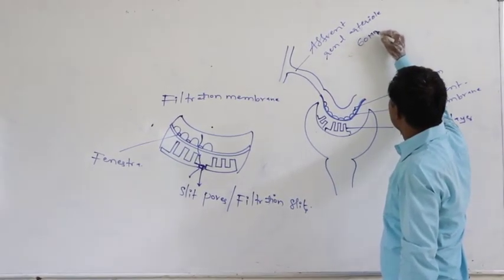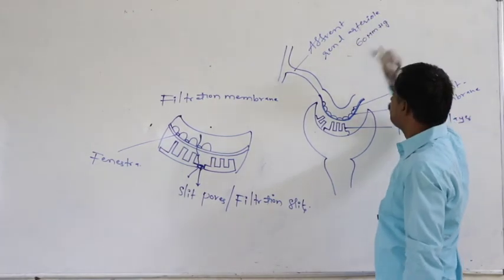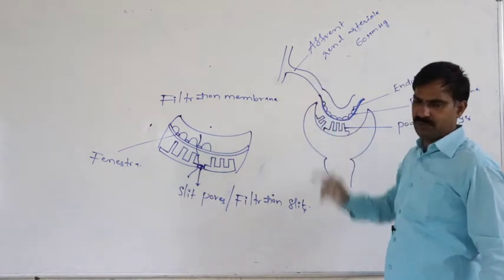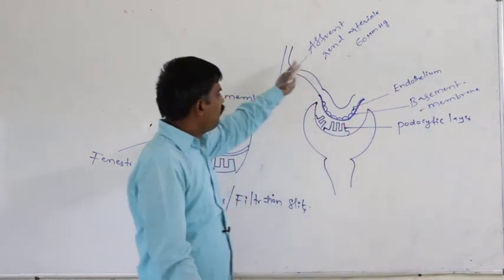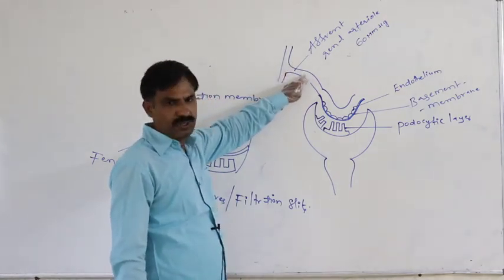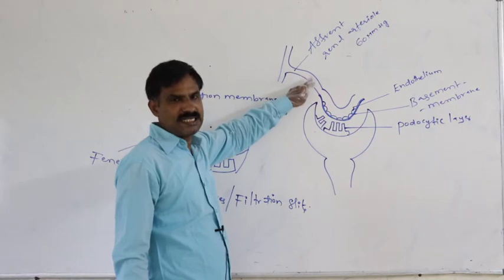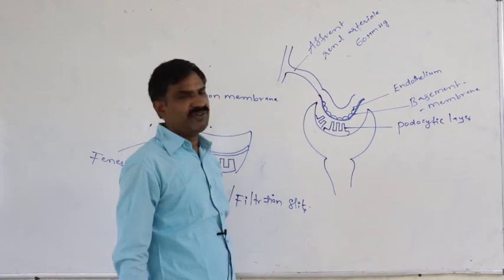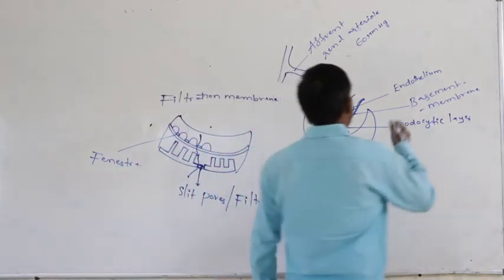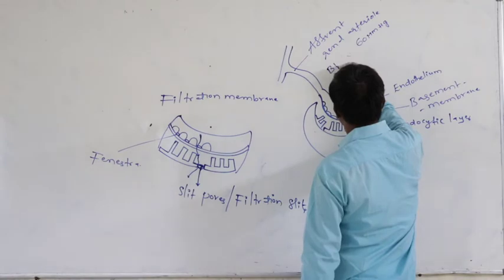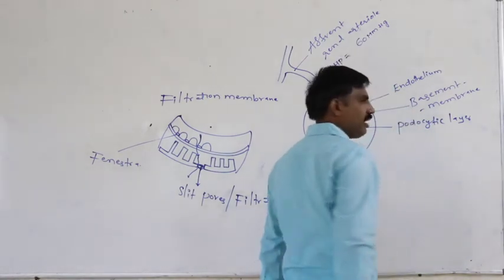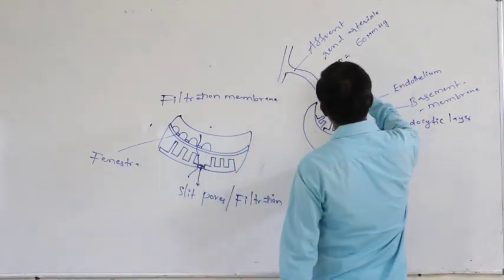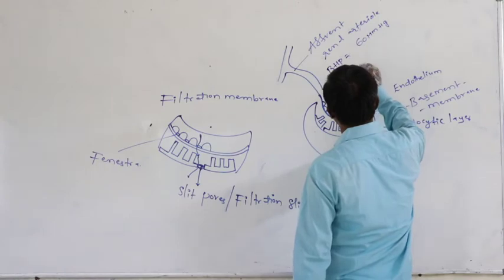While the blood passes through the efferent renal arteriole, it exerts 60 mmHg pressure on both sides of the walls. That is said to be the BHP, blood hydrostatic pressure.